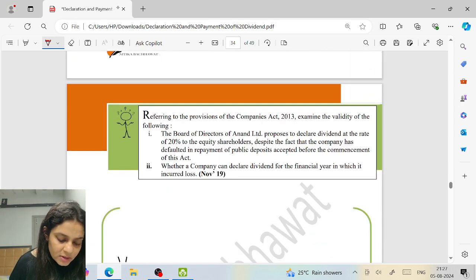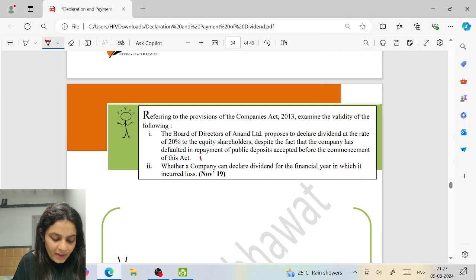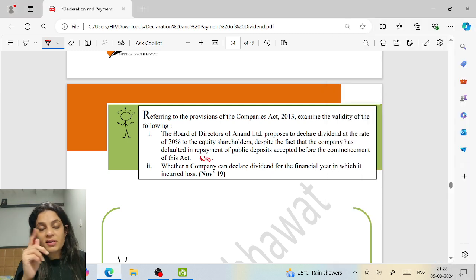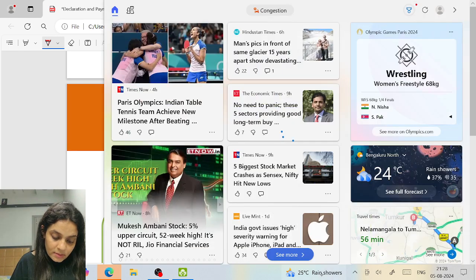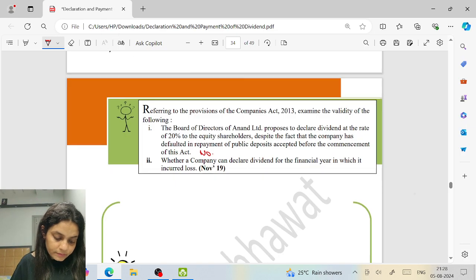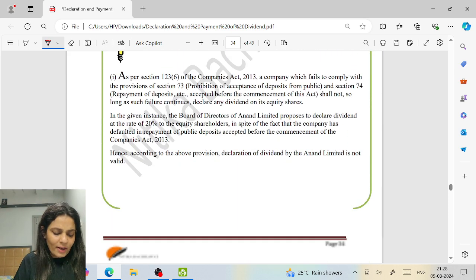The board of directors of Anand Limited proposes to declare dividend at the rate of 20% to the equity shareholders, despite the fact that the company has defaulted in the repayment. They cannot do that. If you have defaulted under Section 73 and 74, you cannot declare dividend on equity shares. Whether a company can declare dividend for the financial year in which it has incurred losses. Yes, it can declare out of the